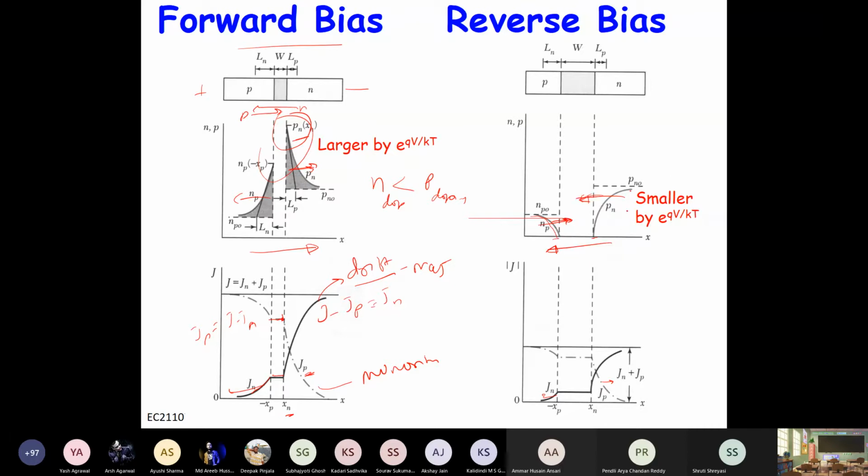So the diffusion current is larger again at the interface, right? Here the concentration is increasing, but if you think of delta N, the magnitude of delta N is decreasing as you move away from the interface of the depletion region and the N or P quasi-neutral region. So the diffusion part is basically decreasing as you move away.